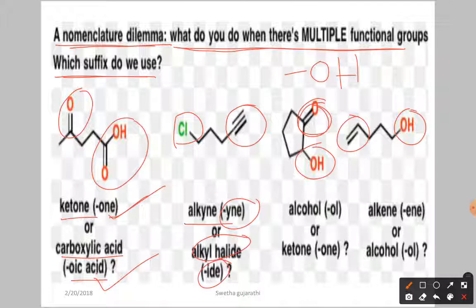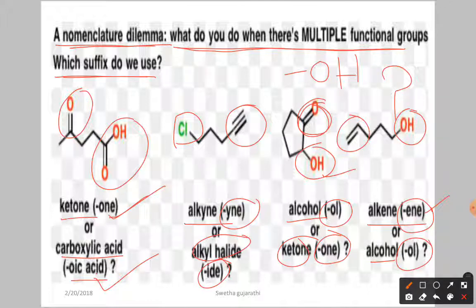"ide" in the parent chain. Again here, if it is alcohol, you have to write what? "ol." If it is a ketone, you have to write "one" in the parent chain. Now, if it is an alkyne, you have to write "yne" in the parent chain. If it is alcohol, you have to write the "ol." Now, our question is which one I have to select as a prefix and which one I have to select as a suffix, okay?